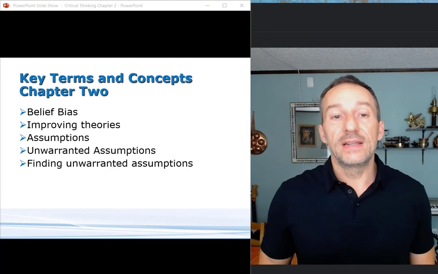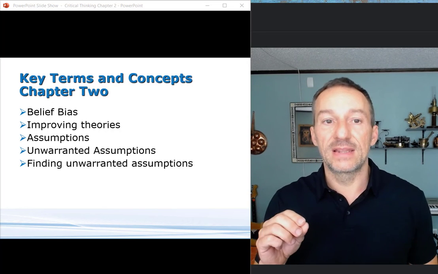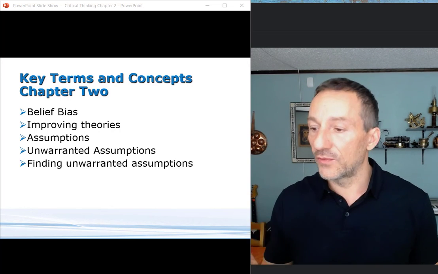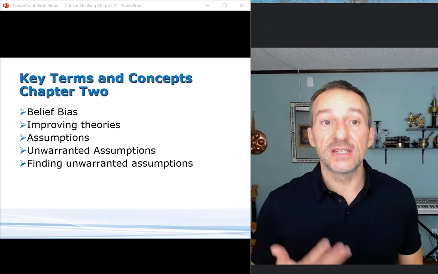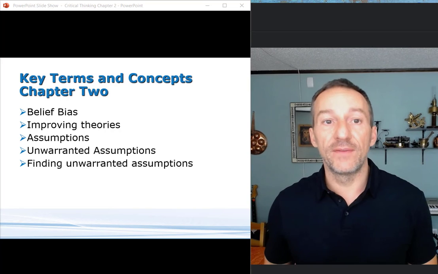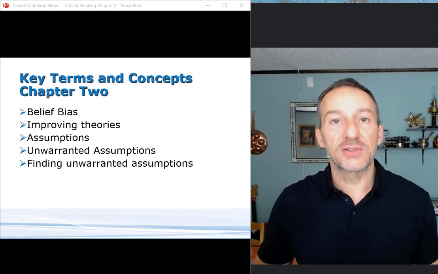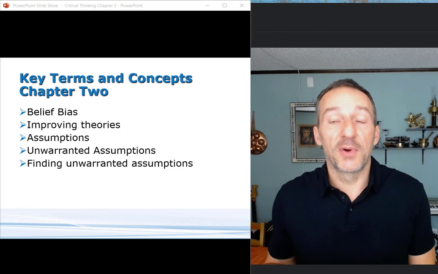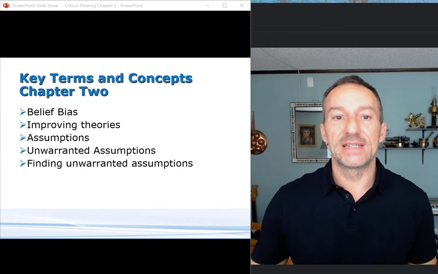So on finding these unwarranted assumptions, you want to look for those missing premises and make them explicit. And then you want to look for evidence supporting each assumption. An unwarranted assumption is not going to be supported by good evidence. Like this, when they tried to raise self-esteem to raise test scores, there wasn't any evidence that that would work. It was just a guess. They were like, this seems like it will work. It's one of those common sense ideas.